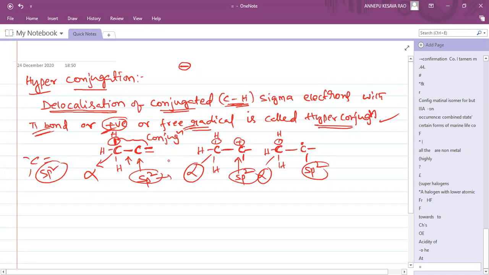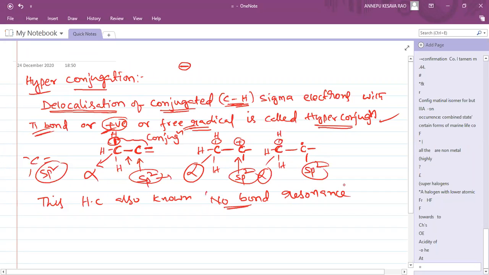Before writing the conditions, this hyperconjugation is also known as no bond resonance. What is no bond here? The sigma bond is going somewhere. The sigma bond is displaced, meaning the sigma bond is not there. No bond resonance will come. I'll write structures and show you where the bond is missing.